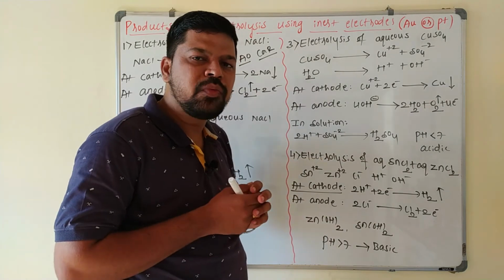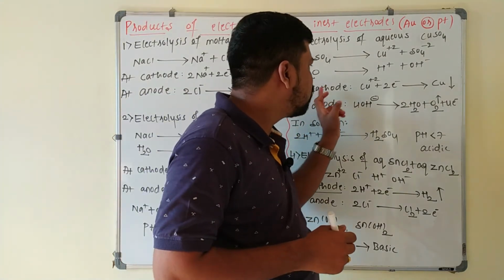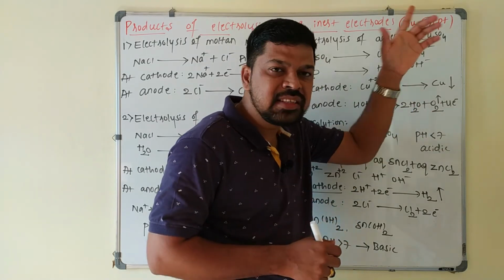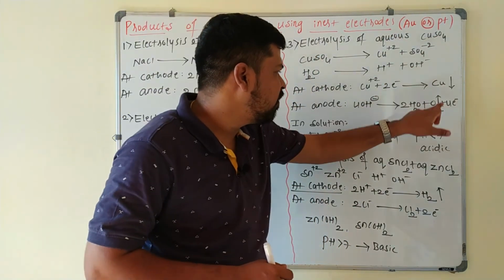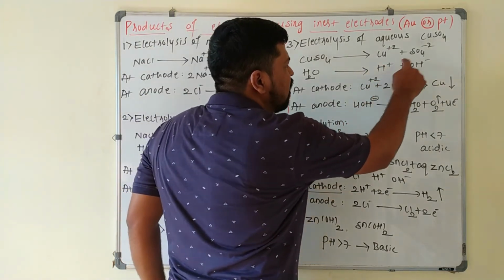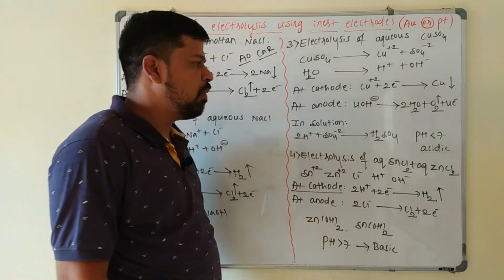So what are the products of electrolysis here? At the cathode, copper is deposited. At the anode, oxygen gas is liberated. These two are the products of electrolysis. What is remaining in the solution? H+ ions are remaining in the solution, and SO4 2- ions are remaining in the solution.